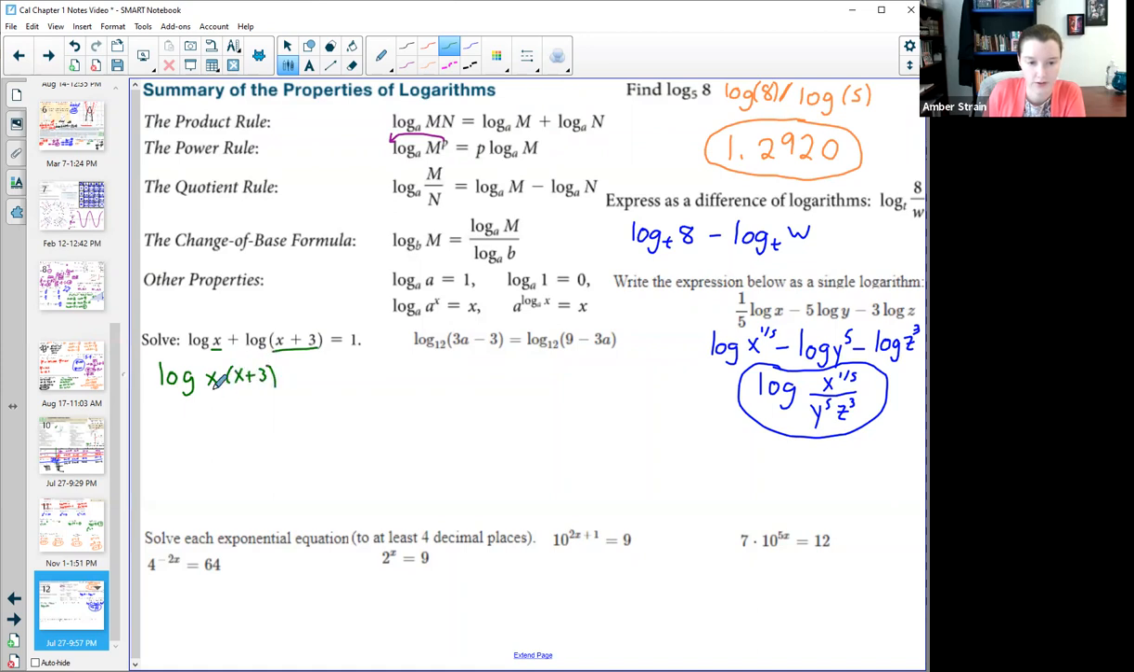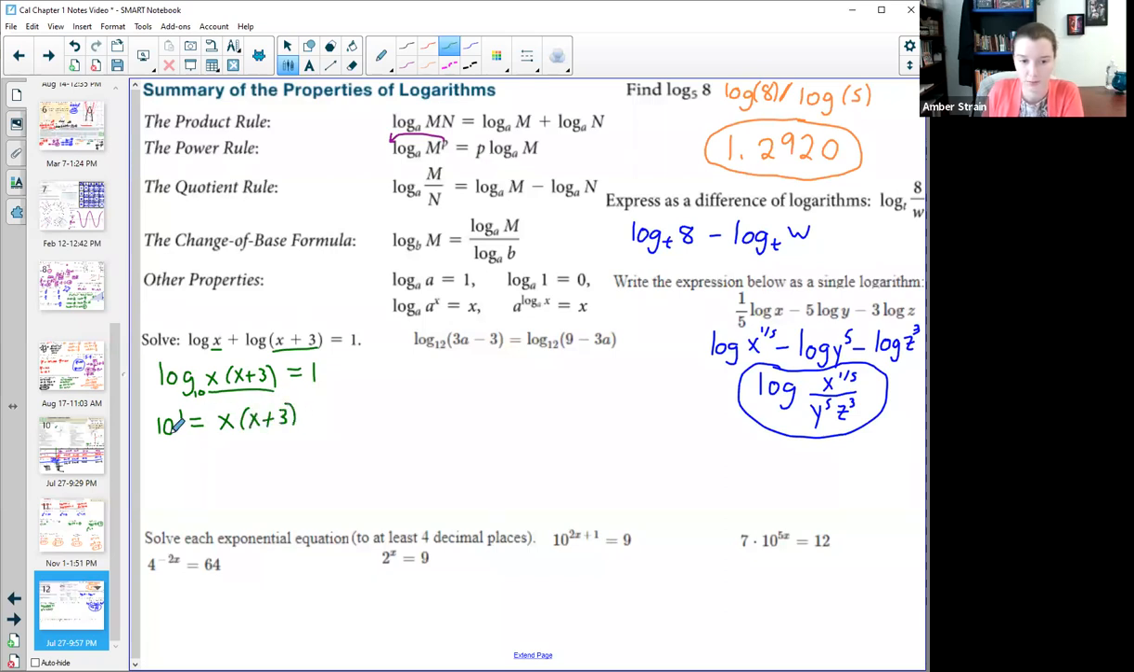So now these are all together in one single log. It still equals 1. And now that I have it condensed to be one single log, I can rewrite it in exponential form. So remember that this is log, which means it's log base 10. So I'm going to express it in exponential form with that base of 10 to the power of 1 equals that inside stuff, x plus 3.